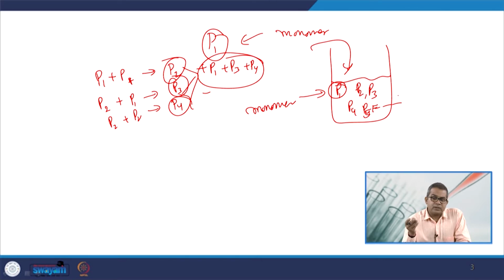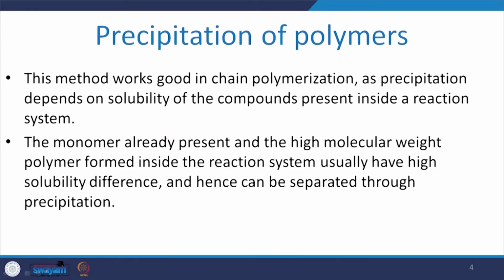Polymer molecules. Now, this concept gives you an opportunity to separate the different polymer chains that have higher molecular weight, and that is why it offers a very good candidature for the separation or precipitation of polymer. So, in general, this gives you an opportunity for ease of precipitation.